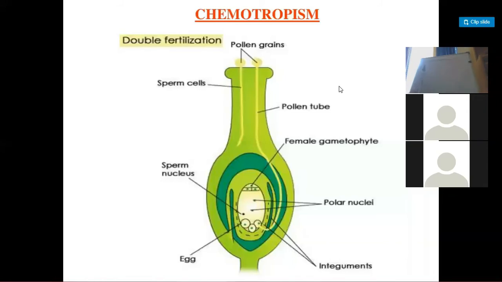Now how does the pea plant, whose stem is weak, climb onto the support which we provide? They have a special coiled-like structure, which is called a tendril.